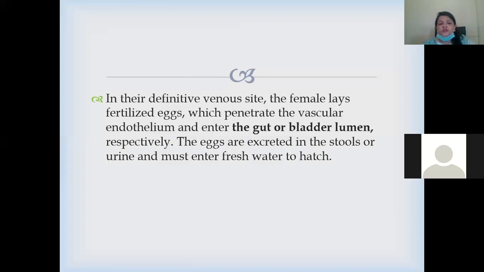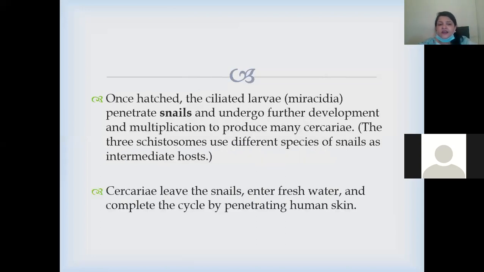The eggs are then excreted in the stools and urine and must enter fresh water to hatch. Once hatched, the ciliated larva, that is miracidia, penetrate the snails and undergo further development and multiplication to produce many cercariae. The three schistosomes use different species of snails as intermediate hosts. All three have different types of snails which they use as an intermediate host, so they have to follow the life cycle. The cercariae leave the snail, enter the water, and complete the cycle by penetrating the human skin.